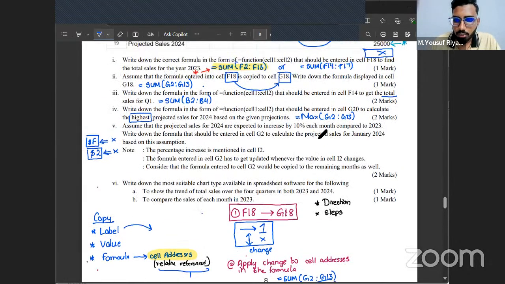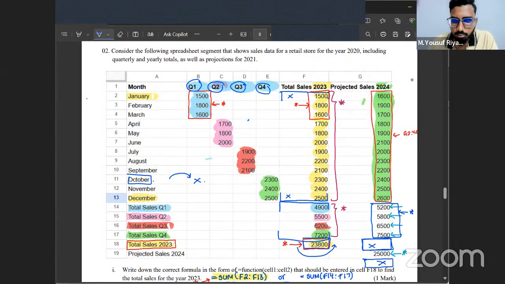I have mentioned the marks here, so if it's correct, you can write the respective marks, okay? Assume that the projected sales for 2024 are expected to increase by 10% each month compared to 2023. Write down a formula that should be entered in the G2 to calculate. So G2 is okay. Basically, this is actually a formula. This value of 1600 was obtained from a formula, it seems, right?